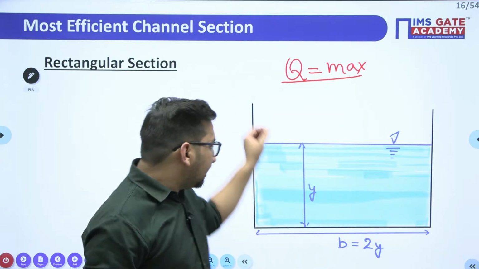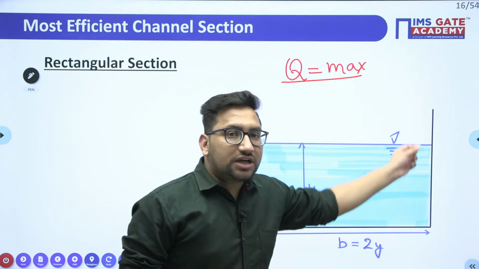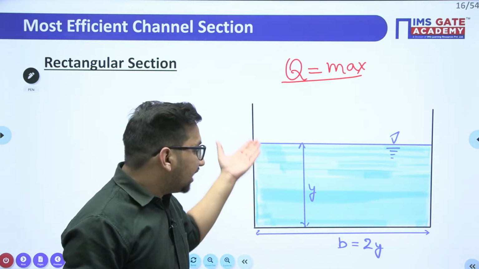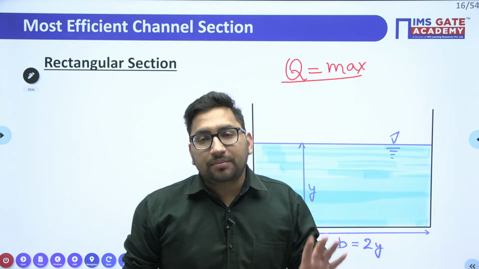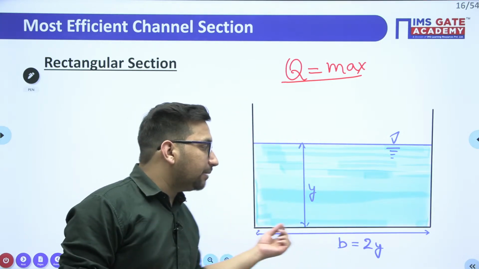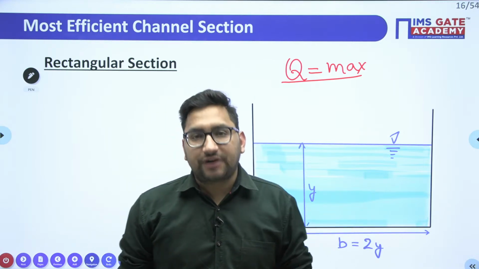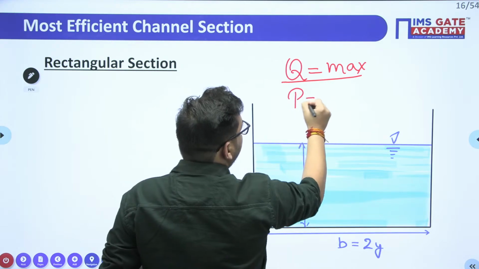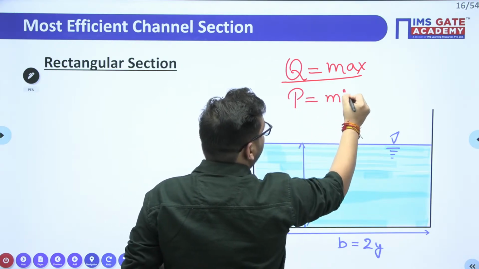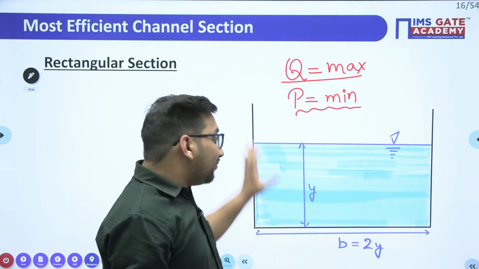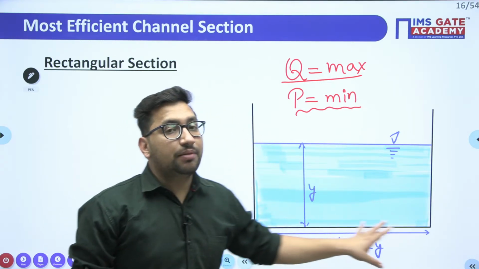Now mainly if in a channel we see, mainly the cost is the cost of lining, right? It means a channel which has the minimum wetted perimeter is going to be your cost effective channel, right? So your wetted perimeter P should be minimum. It should be minimum.